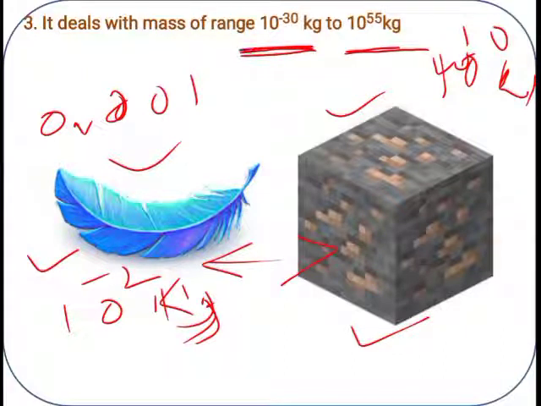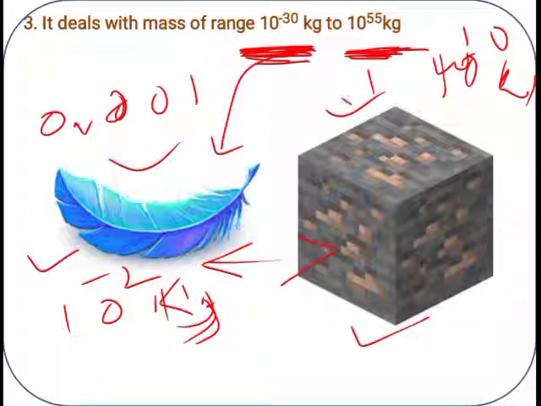If it is a lighter value, then 10 raised to minus 30. If the mass is heavy, then we express it in this way. I have just taken this as one example, 10 raised to minus 30 and 10 raised to 55. This is not the exact number for these two. I just took and compared these two examples.